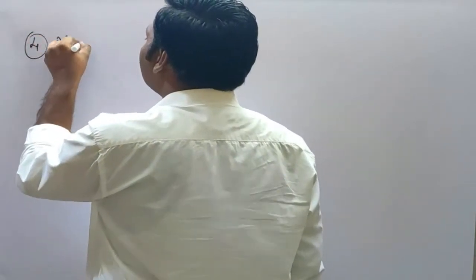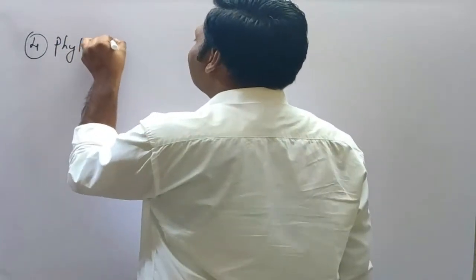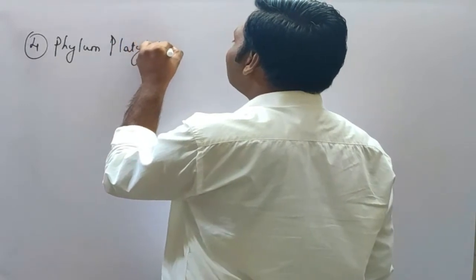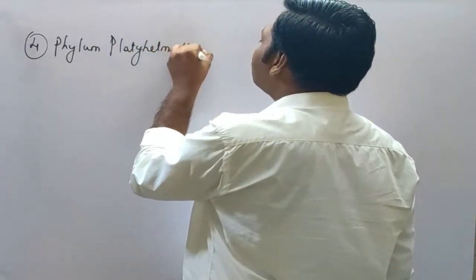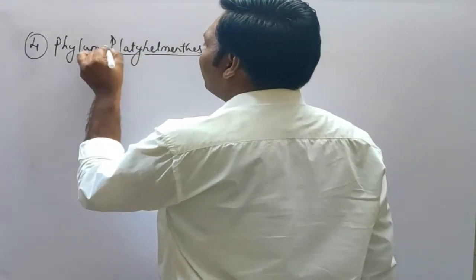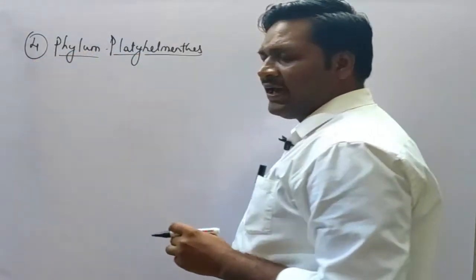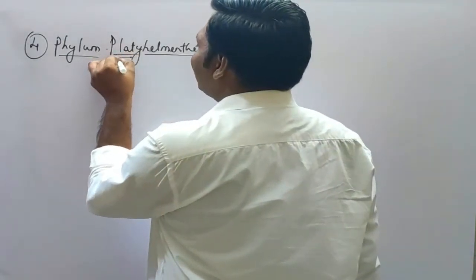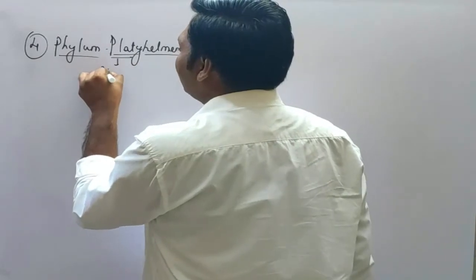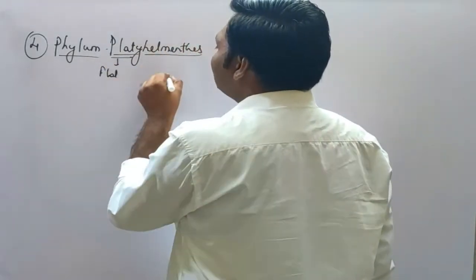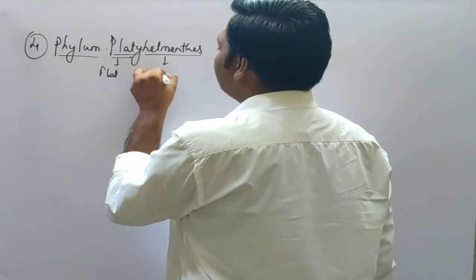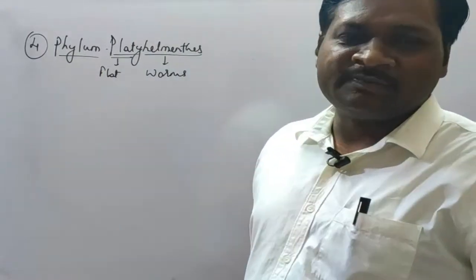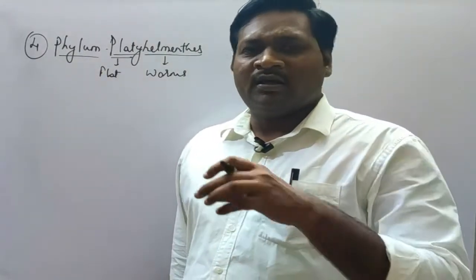phylum Platyhelminthes. The word Platyhelminthes has been taken from two different words. The first word, platy, means flat, and helminths means the worms. So these are nothing but the flatworms. Here we are going to study about the flatworms.